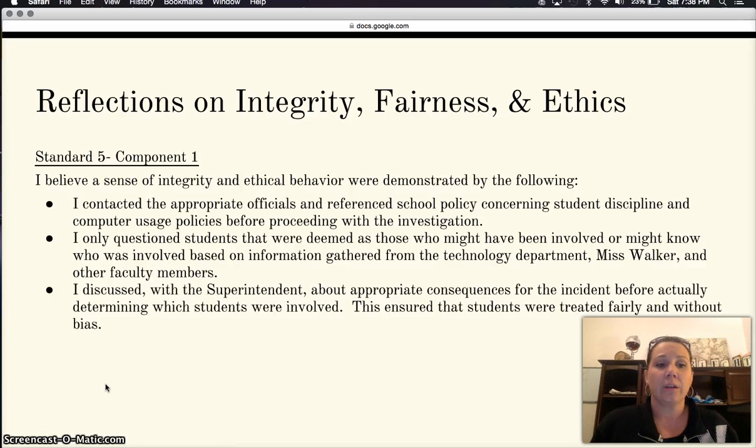I only questioned the students that were deemed as those who might be involved or who might know the involved based on information gathered from the technology department, Ms. Walker, and other faculty members. And I discussed with the superintendent about appropriate consequences for the incident before actually determining who the students were that were involved. This ensured that the students were treated fairly and without bias.